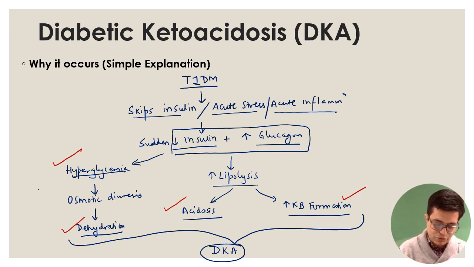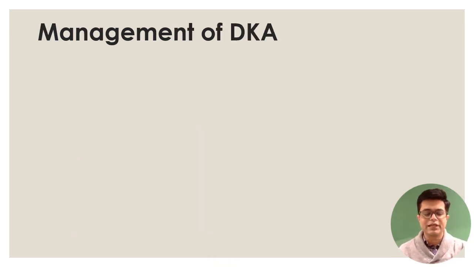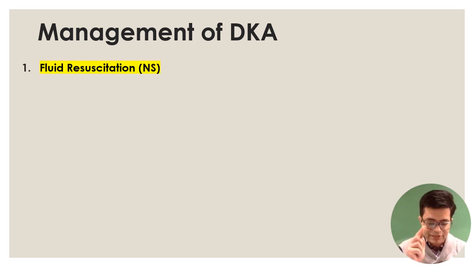Now, how are you going to manage the patient? Management of DKA, I'll not go into details. I'll stick to what the examiner asks. So a DKA patient comes to you, airway, breathing, circulation, just like any emergency. After that, the first proper management step is fluid resuscitation, because 100% of diabetic ketoacidosis patients are having dehydration. Even if the signs of dehydration are absent, you will assume cellular dehydration is present in the patient.